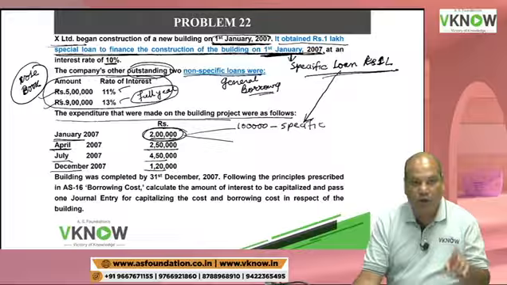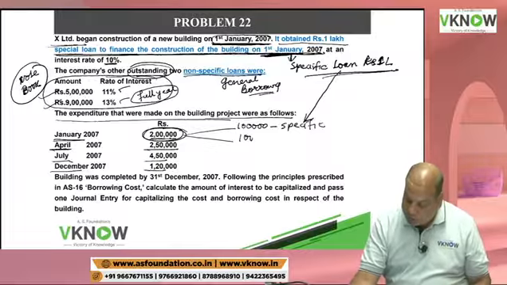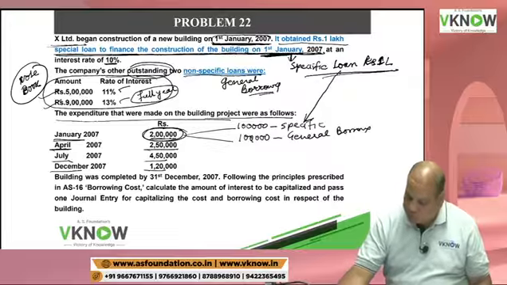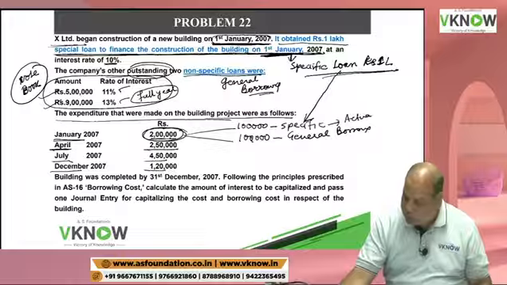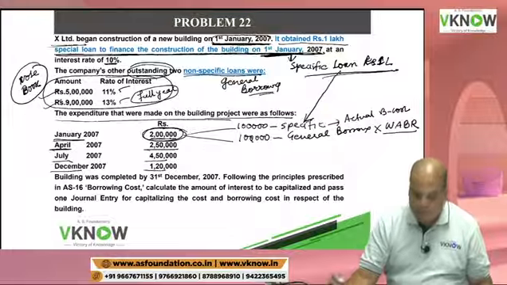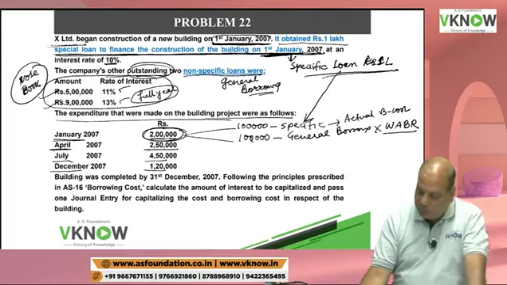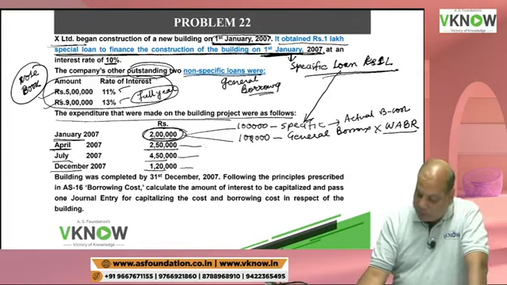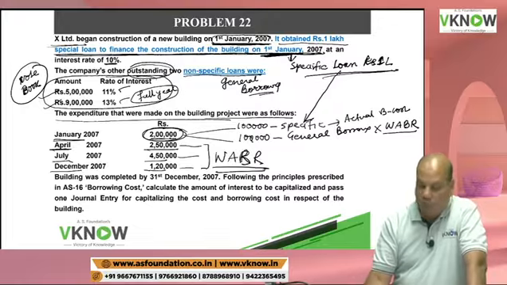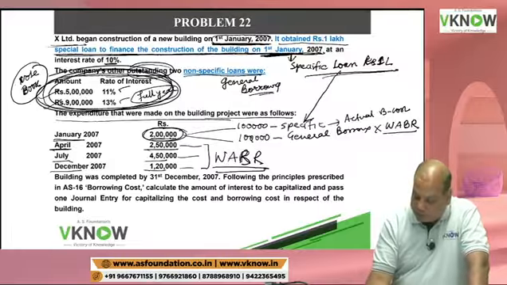First I will give priority to the specific loan, and the remaining 1 lakh is out of general borrowing. So here I am going to apply the actual borrowing cost, and here I am going to apply the weighted average borrowing rate. Similarly, all the remaining three items I am going to multiply by the weighted average borrowing rate, which I will calculate from this data.